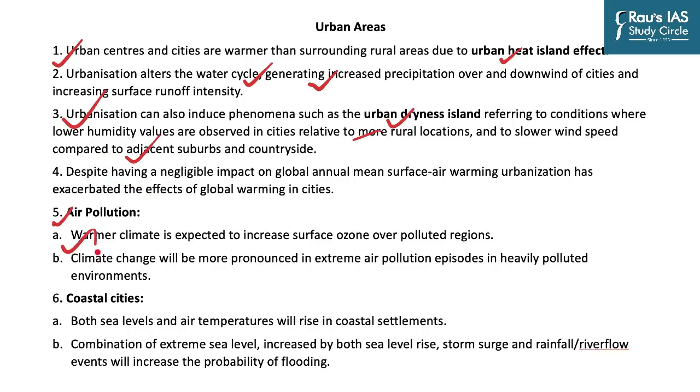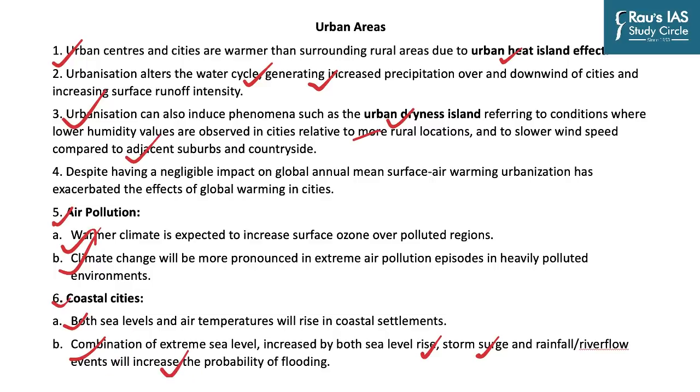Warmer climate is expected to increase surface ozone over polluted regions, and climate change will be more pronounced in extreme air pollution episodes in heavily polluted environments. As far as coastal cities are concerned, both sea levels and air temperature will rise in coastal settlements, and the combination of extreme sea level increase by both sea level rise and storm surge, and rainfall river flow, will increase the probability of flooding in the cities which are situated along the coast.